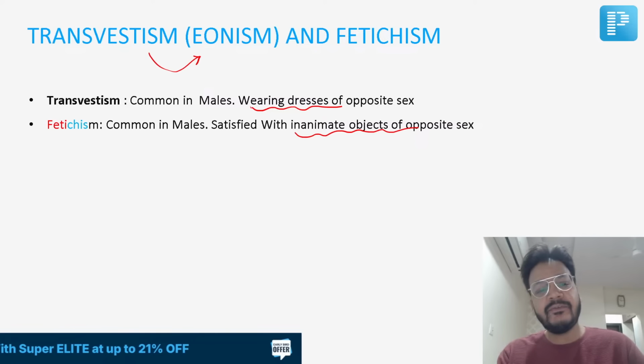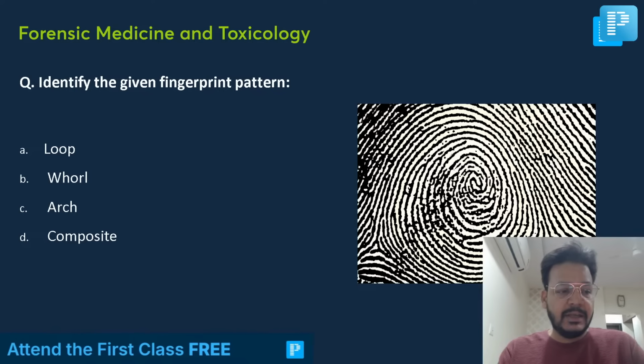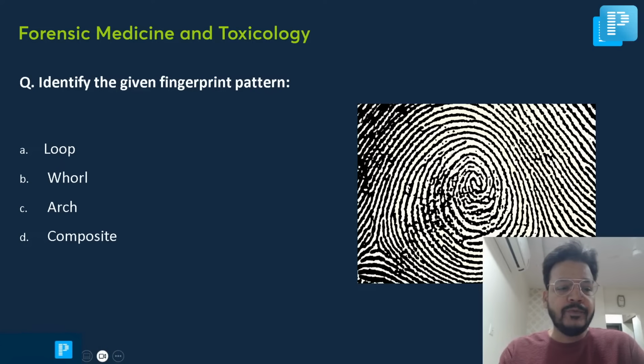Okay, next question. Identify the given fingerprint pattern. Anyone who can tell me the name of this fingerprint pattern? The options were loop, whirl, arch, composite. Anyone who can tell me the answer?